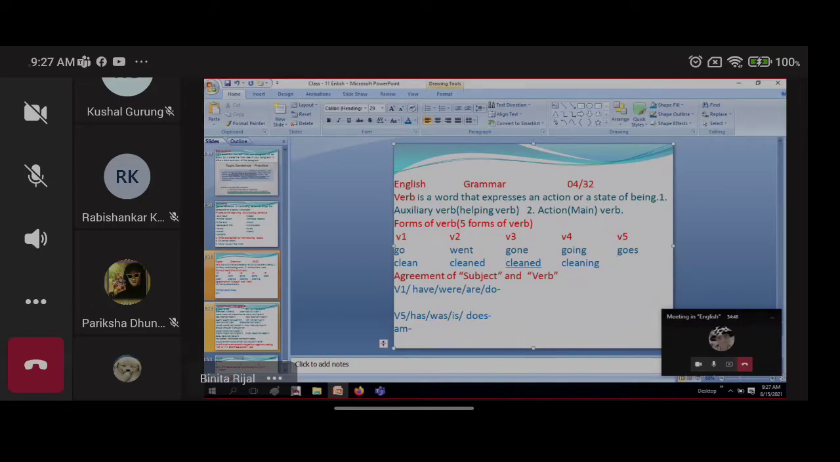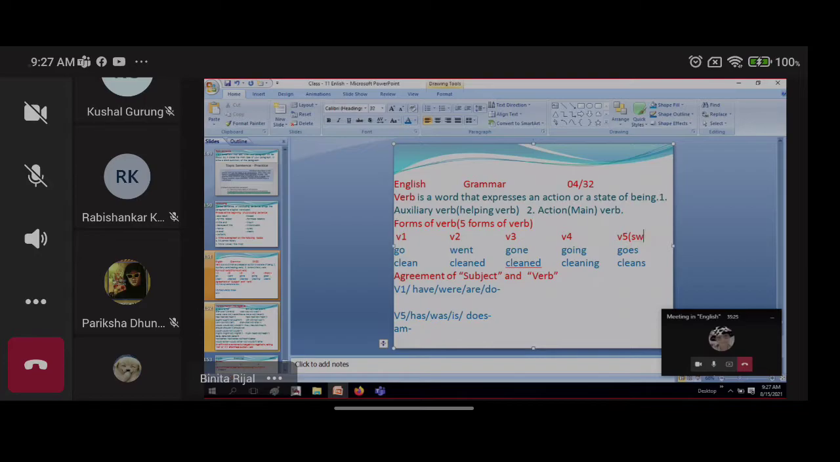Now let's see here the fifth form of the verb. What is it? Cleans. Here s, here es, isn't it? Like we change into plural form. If at last there is o or x, then we'll change it into es. And same in this way here also. So here s and we add here es. So s or es added in the verb, that is verb 5. Only s or es we'll add here.